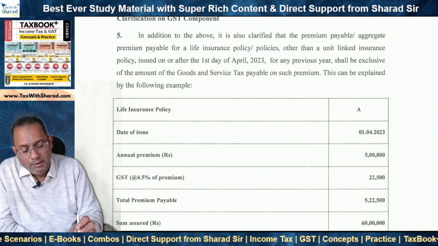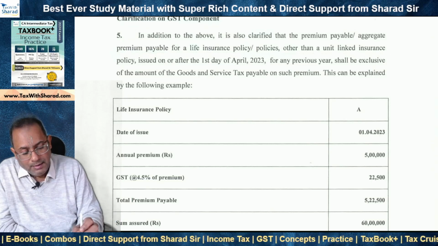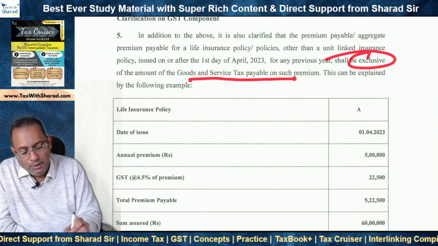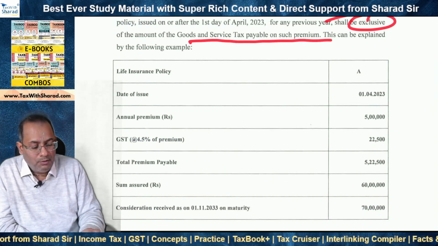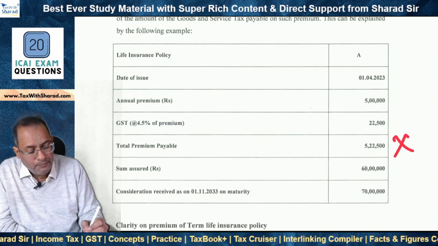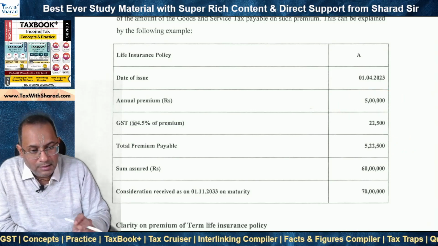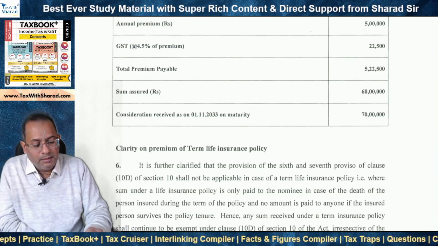So basically what the Board is trying to say is that the premium will be exclusive of the GST payable on such premium. That means the GST will not be included and therefore we will not take 522,500 here. We will take 5 lakh as the premium and consequently exemption will be available under section 10(10D).